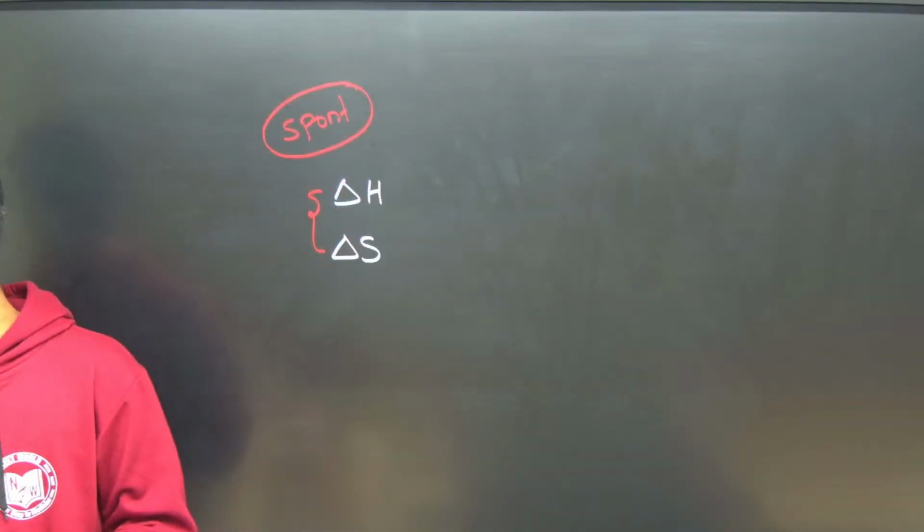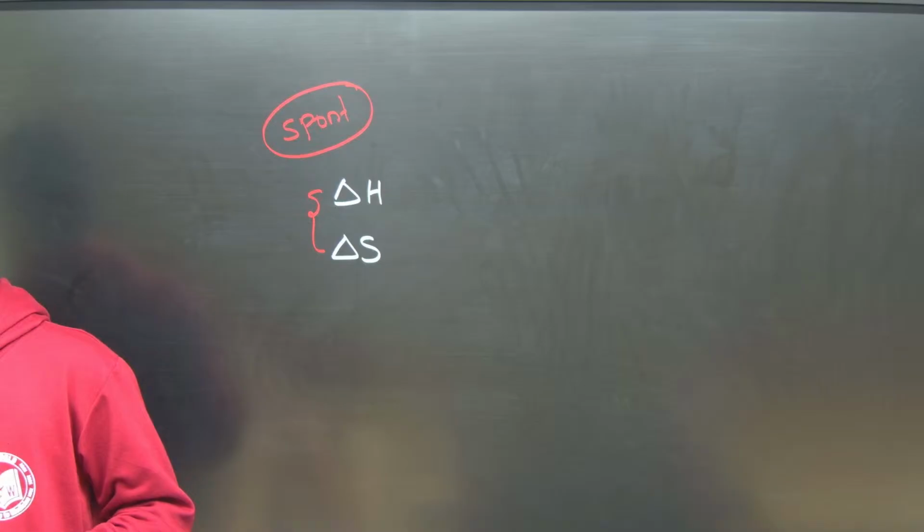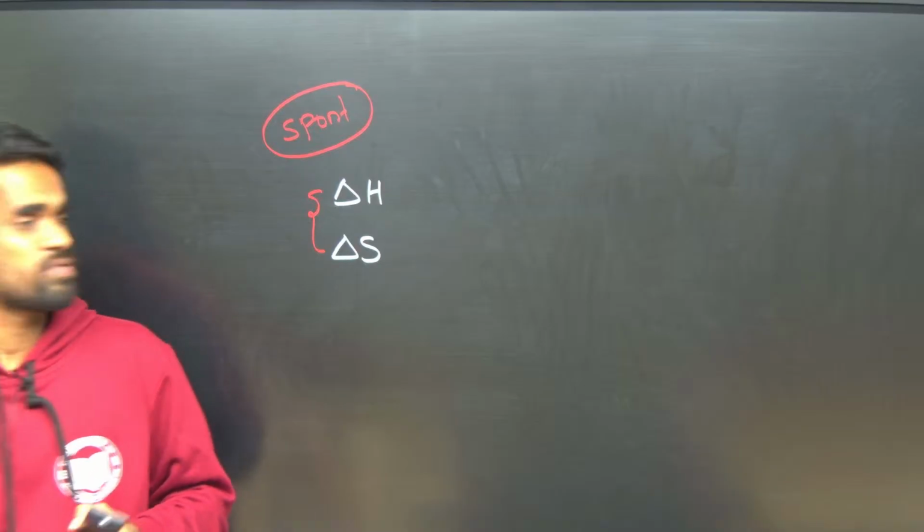So now when we want to decide the spontaneity of a process, whether a particular chemical reaction is spontaneous or not, it depends upon two factors. One is entropy change, delta S, and one more is enthalpy, that is delta H. Okay. So a system is considered to be spontaneous by considering these two factors. So the first factor is energy.